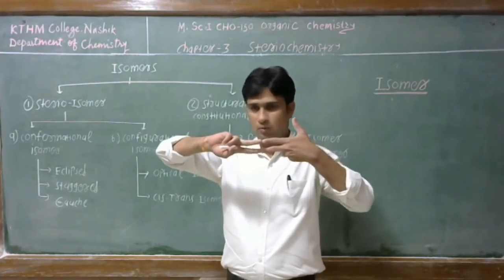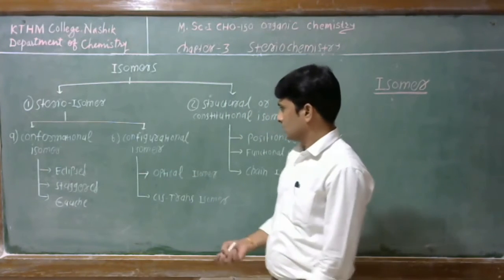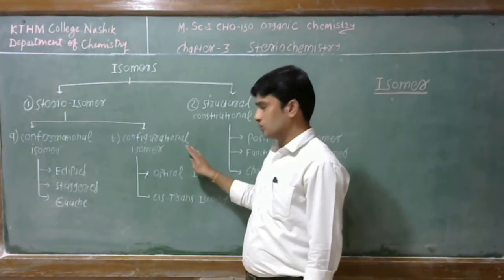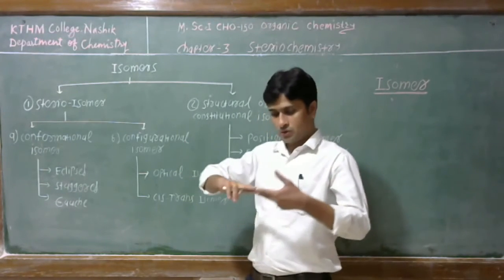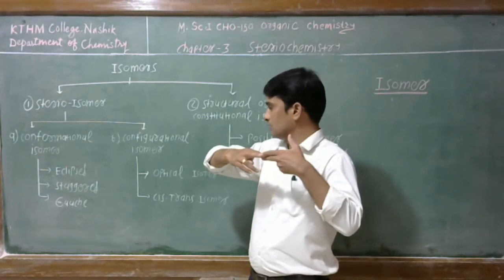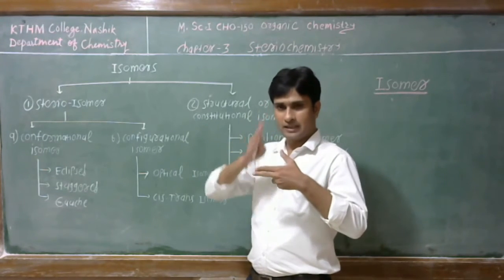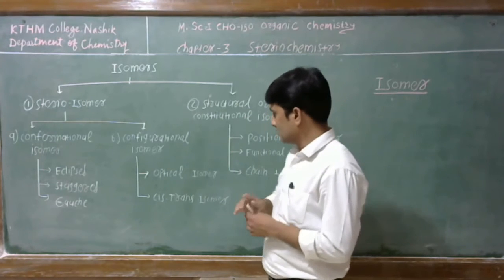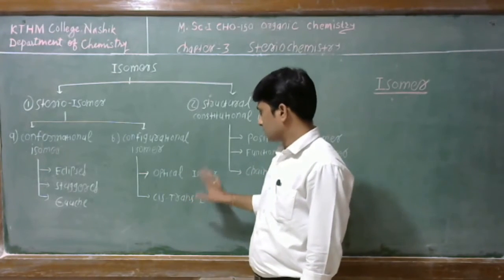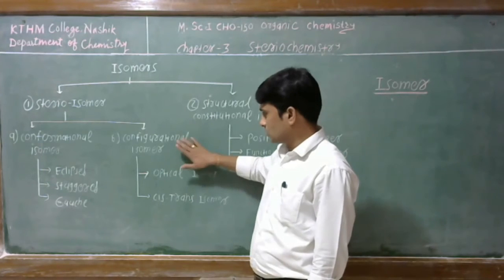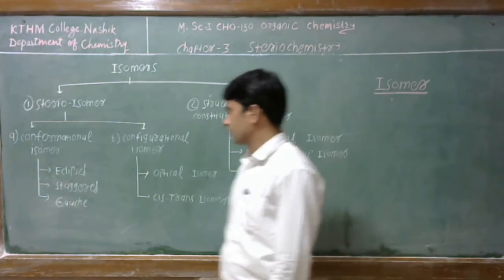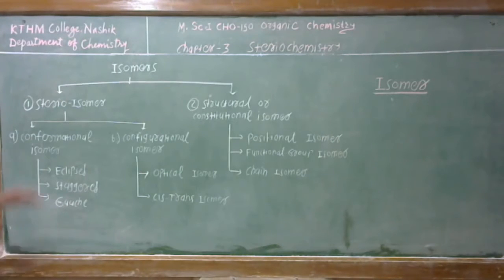Therefore, these isomers do not rotate, and they interconvert only by breaking the double bond and forming the carbon-carbon bond again. These are called configurational isomers. In conformational isomers there are three types: the eclipsed conformation, the staggered conformation, and the gauche conformation.